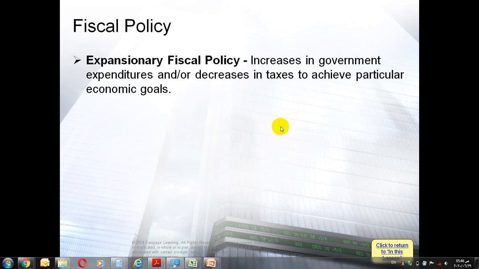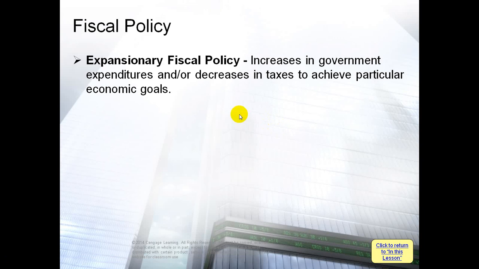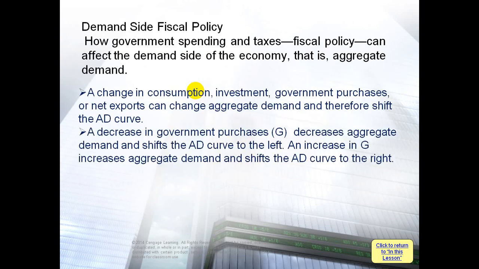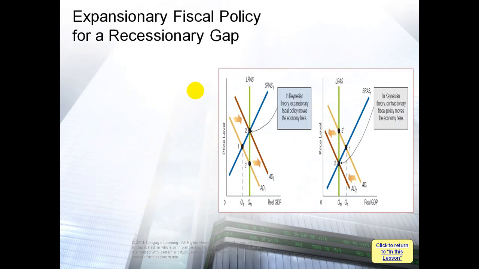So last lecture we talked about fiscal policy and we said it could be two decisions: expansionary fiscal policy or contractionary fiscal policy. Economists take one of these two decisions based on the status of the economy. If the economy is at point 1, quantity 1, where aggregate demand intersects with aggregate supply here.